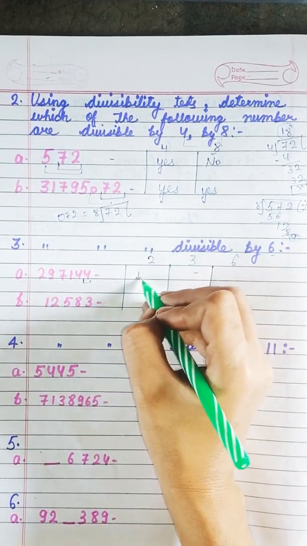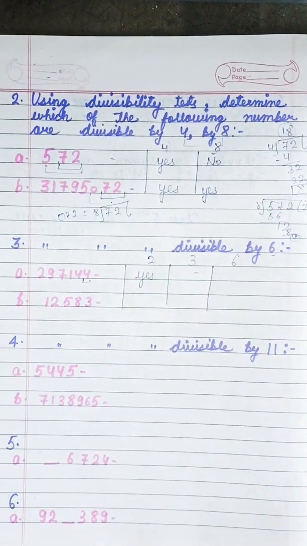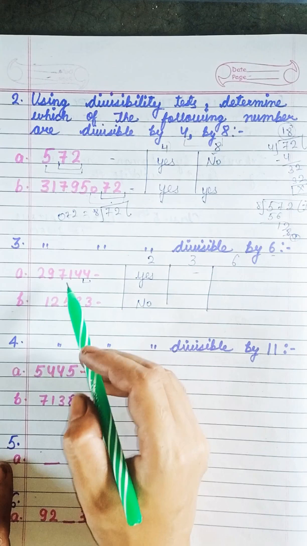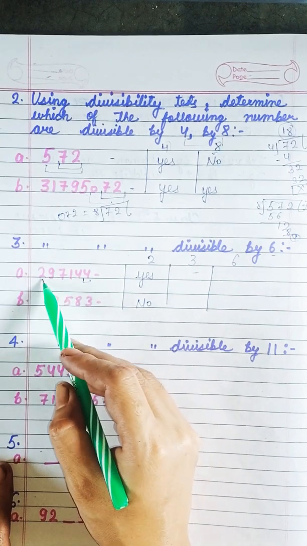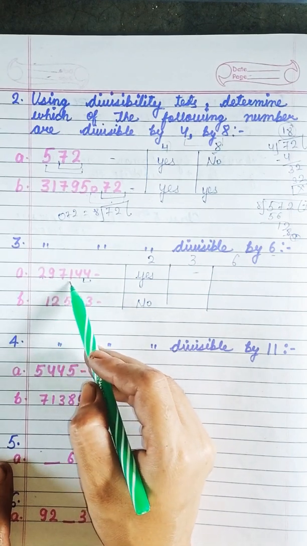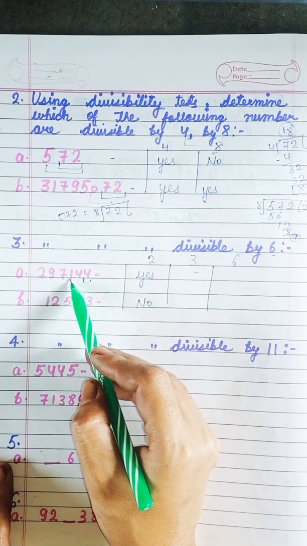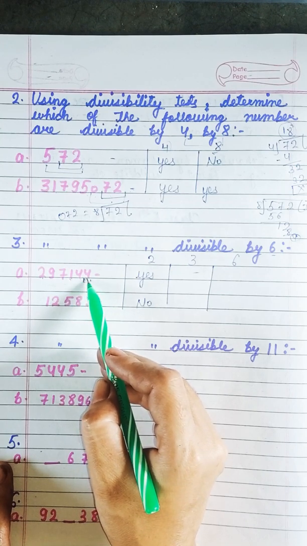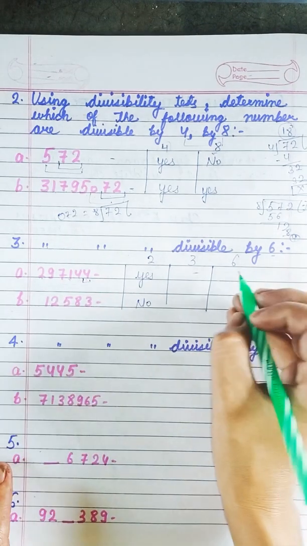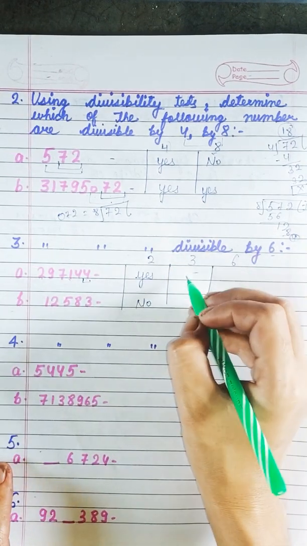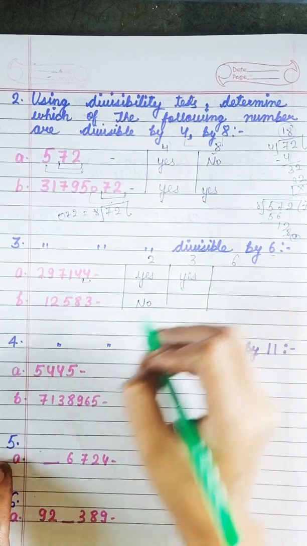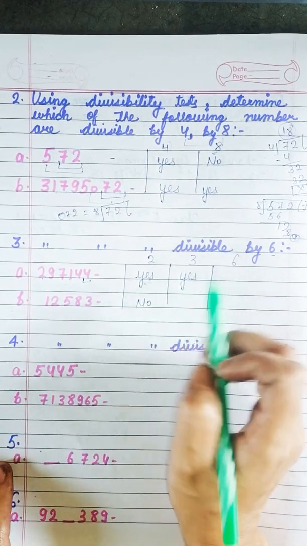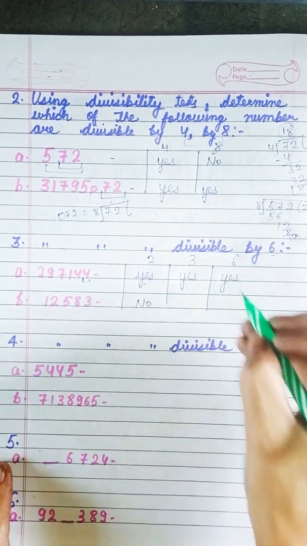4 at the last, yes. 3 at the last, no. Ab divisible by 3 we have to check. We will add it. 9 10 11, 11 aur 7 18, 19, 19 aur 4 23, 23 aur 4 27. So 27 is divisible by 3, 3 9 is 27, so the answer is yes. So if it is divisible by 2 and 3 both, then the answer will be yes.